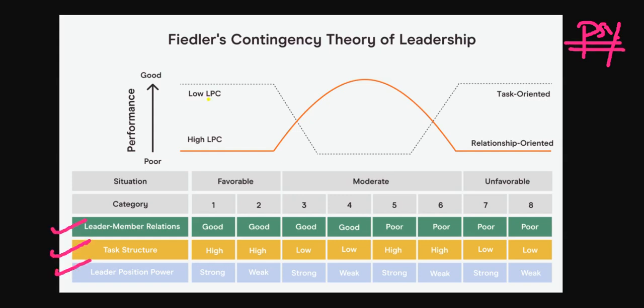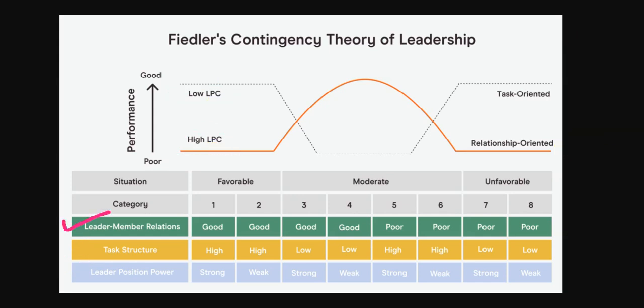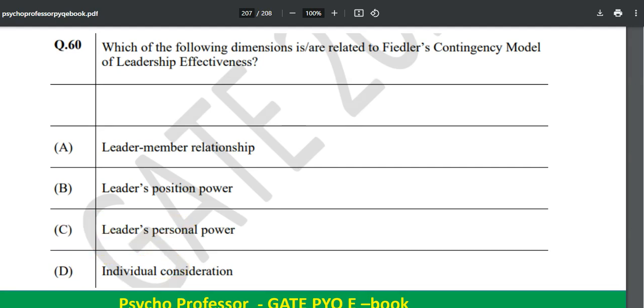One more thing is this LPC. What this is: your least preferred coworker scale as well. Now we'll talk about this shortly, but the most important prime thing you have to remember is leader member relations, task structure, and leader position power. So as you can see right now, leader member relations, task structure, and leader position power. Let's try to answer this question right now on our screen. Now which of the following dimensions is R? As soon as you saw this, it is a type of your MSQ question.